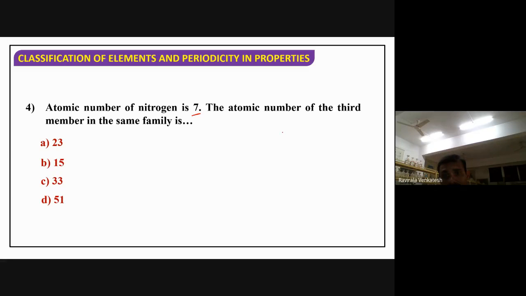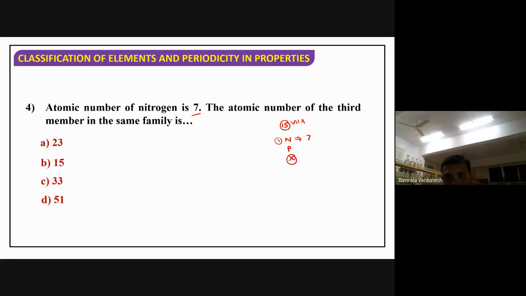For example, I am writing nitrogen. Next, phosphorus. What is this X they are asking? This is the first member. Which family is it? 15th group, no? 5A group or 15th group. But what they are saying is its atomic number is given as 7, right? Now, the second member in the family will be phosphorus.